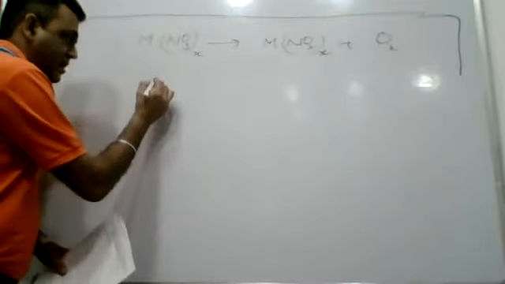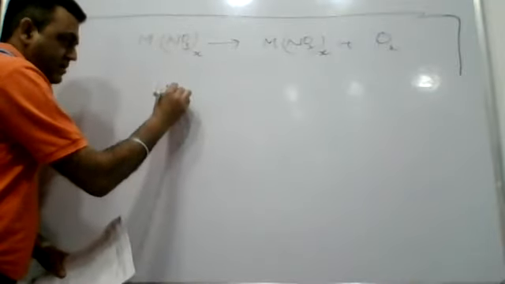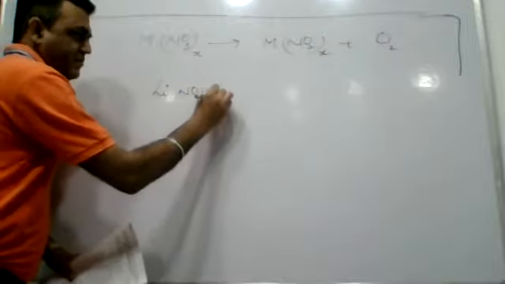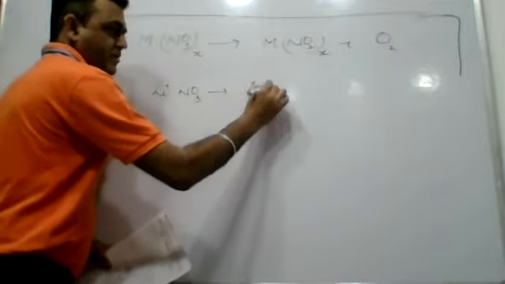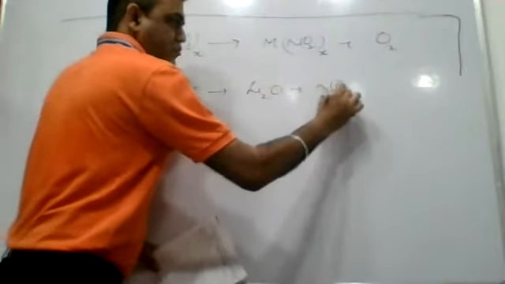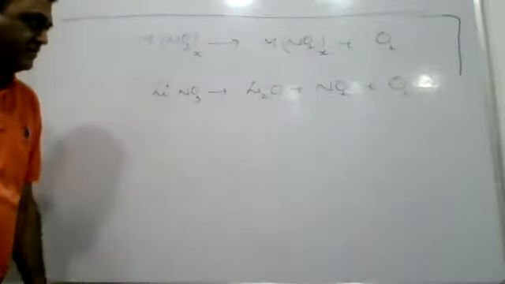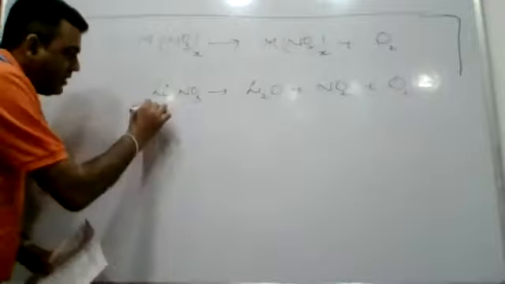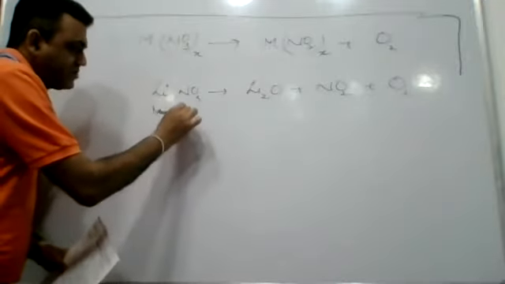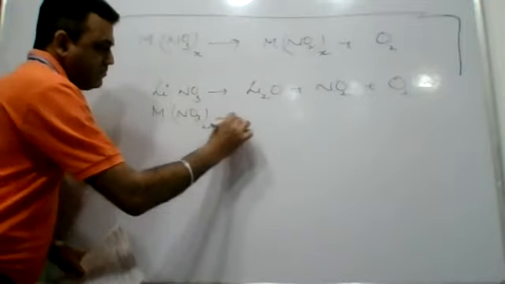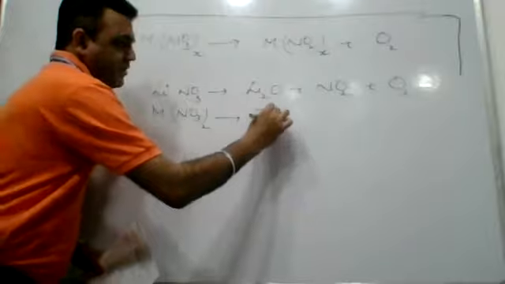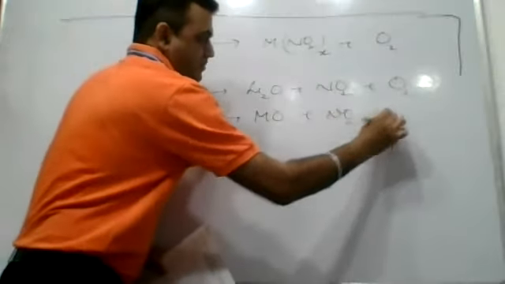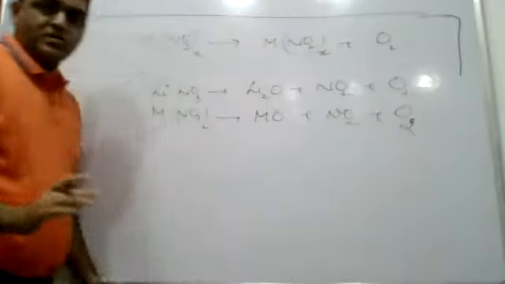If you see, among all alkali metals, lithium nitrate shows an exceptional behavior. It decomposes forming oxide, NO2, with liberation of oxygen. It shows diagonal similarity with magnesium, and all alkaline earth metal nitrates follow a similar trend. Balancing we can do later on.